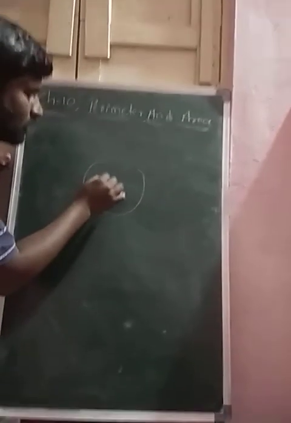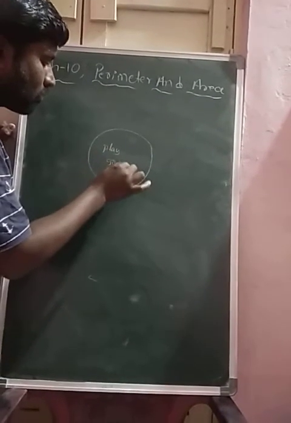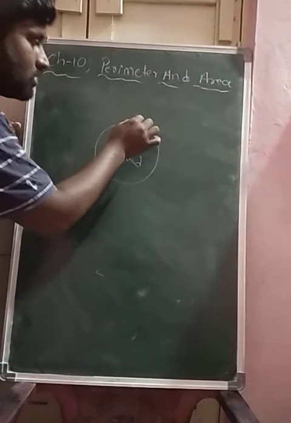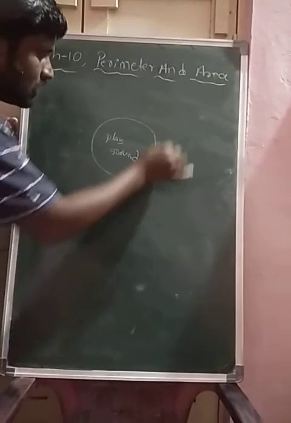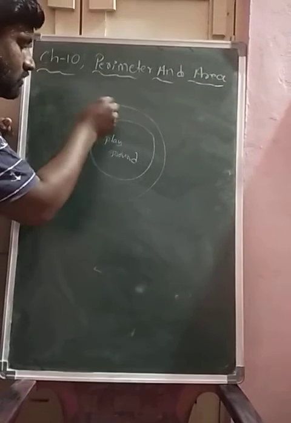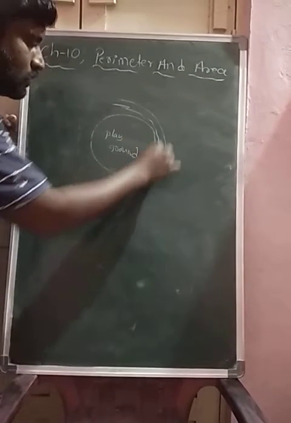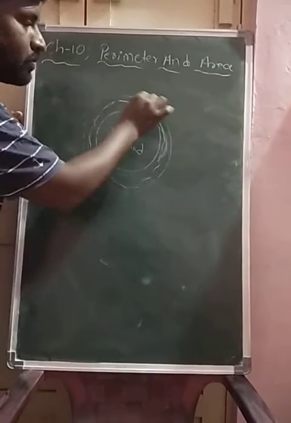This is a ground, a playground. So what I am drawing here is the path. This path is a walking path or running path.